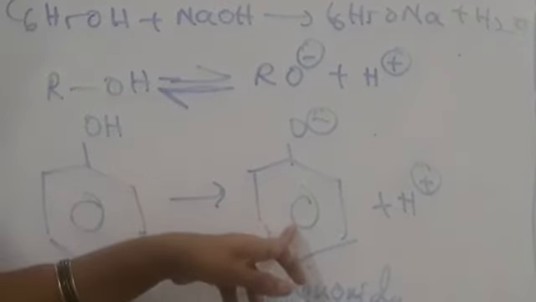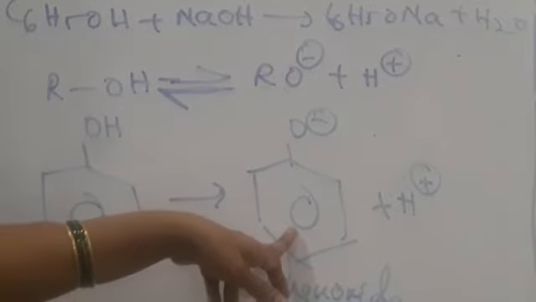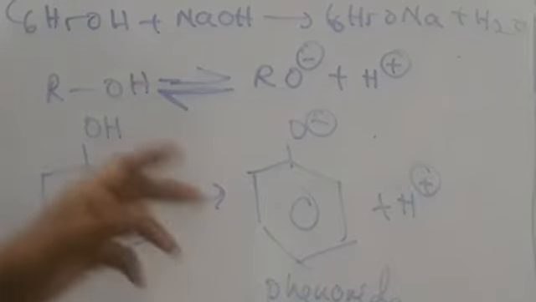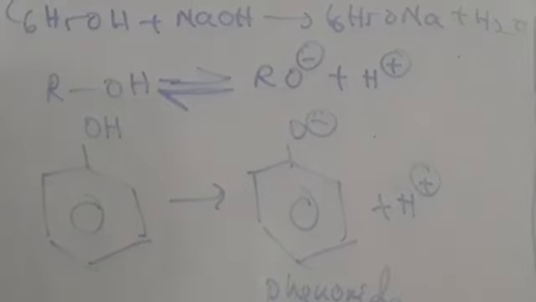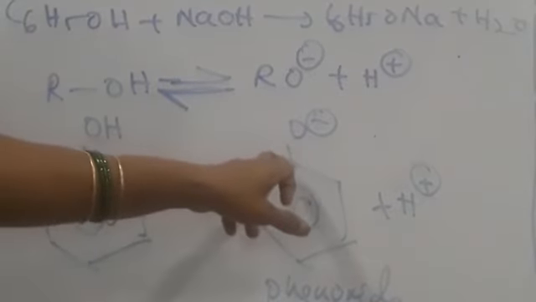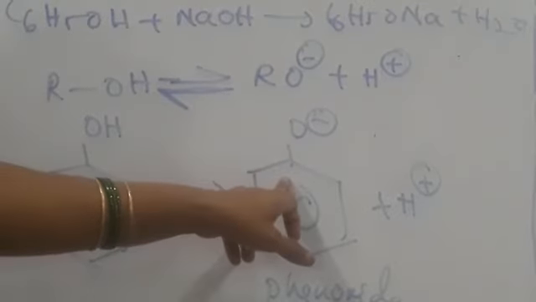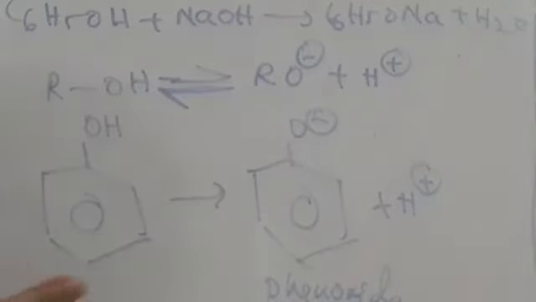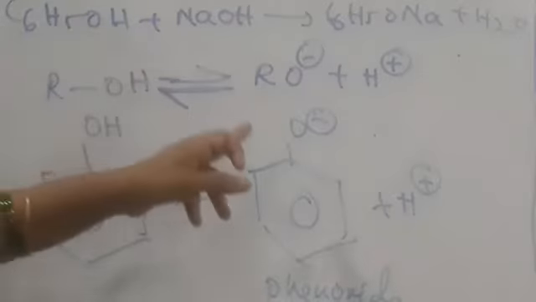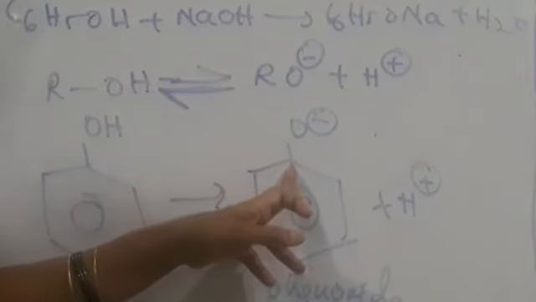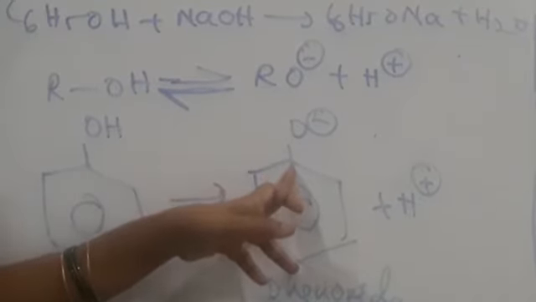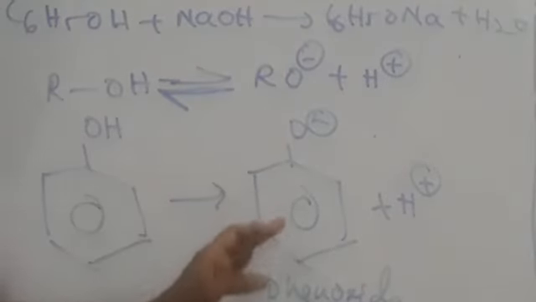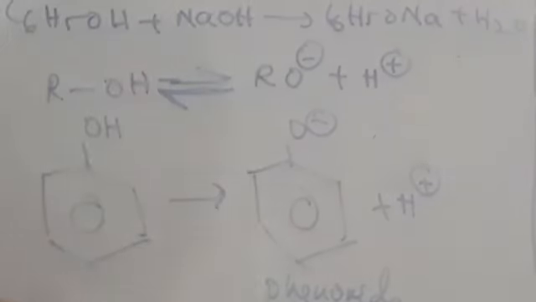Because it is resonance stabilized. And in phenoxide ion, oxygen is linked with the sp2 hybrid carbon atom. Okay. So, the sp2 hybrid carbon atom is more electronegative in nature. So, that's why ionization increases here. So, that's why phenols are more acidic than alcohols.